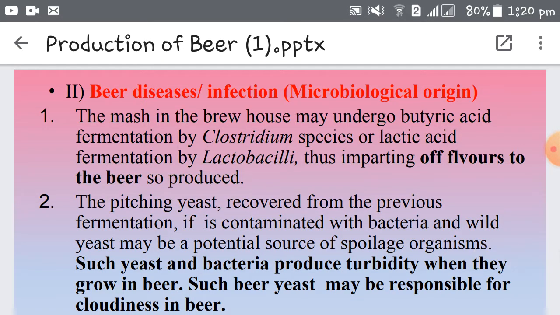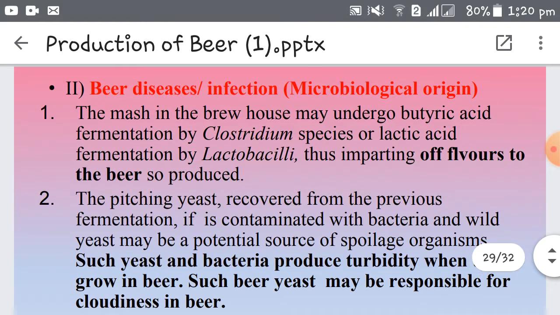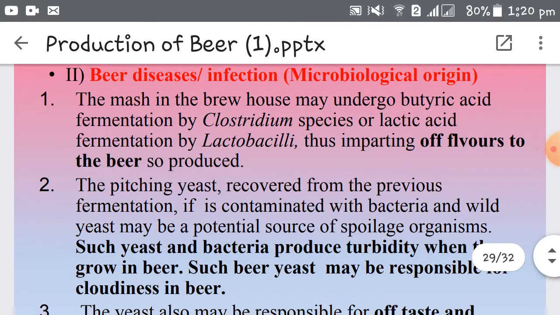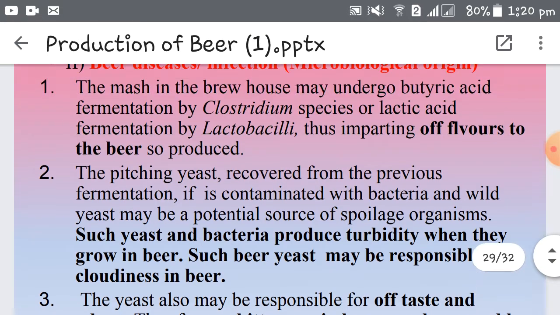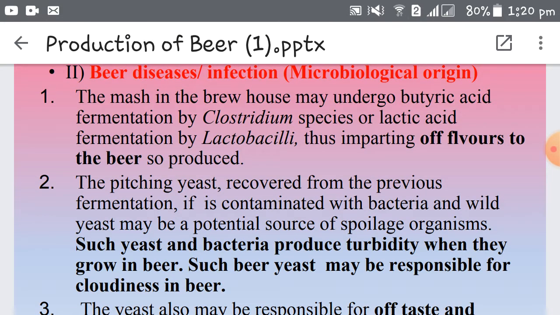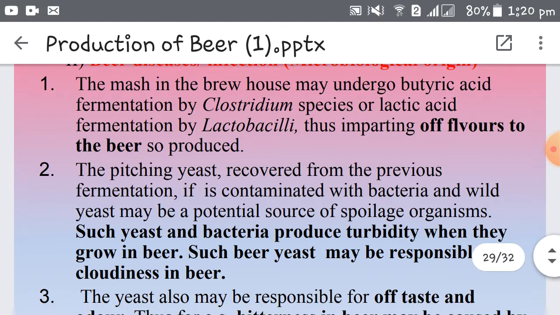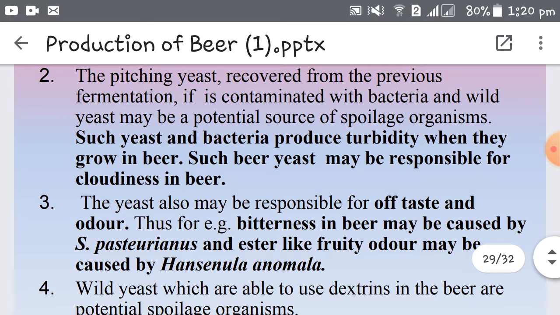Right. Now there are certain beer diseases or infections which are of microbiological origin. What are those? When the mash is present in the brew house, it may undergo butyric acid fermentation by Clostridium species or lactic acid fermentation by Lactobacilli, which imparts off flavor. Off flavor means bad odor to the beer so produced, right? So when it is present in the brewing house, microbes like Clostridium or Lactobacilli can bring about butyric acid or lactic acid fermentation and give a bad odor to the product.